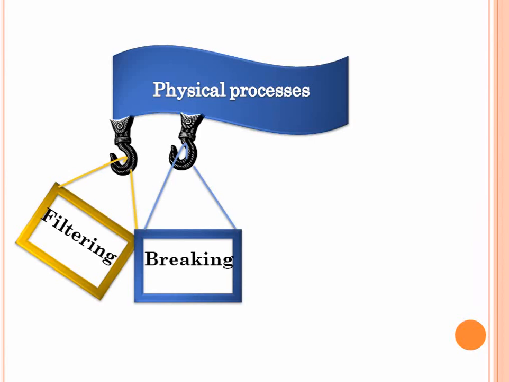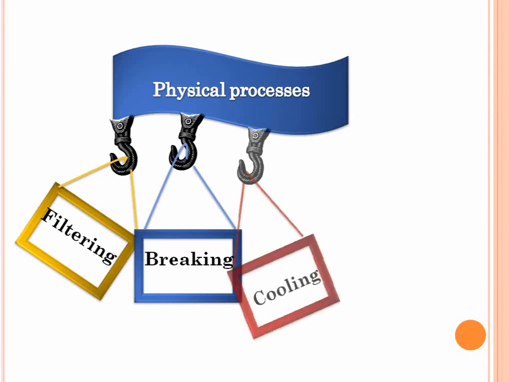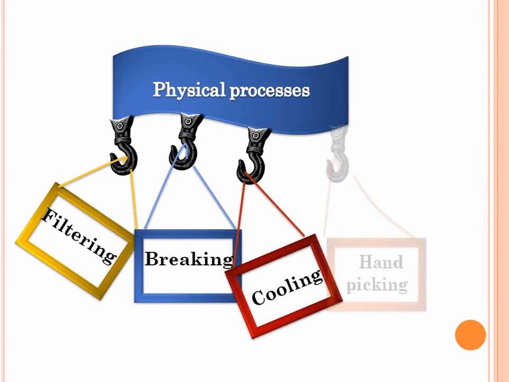If you have a mixture containing sulfur and salt, which is tightly held together in the form of a rock, you can break the rock to get salt and sulfur separately. Cooling is another option. If you have 2 substances with different freezing points, you can cool the substances, and then the one with the higher freezing point will freeze first, isn't it? And the other substance will still remain like a liquid. So you can separate mixtures using cooling also.